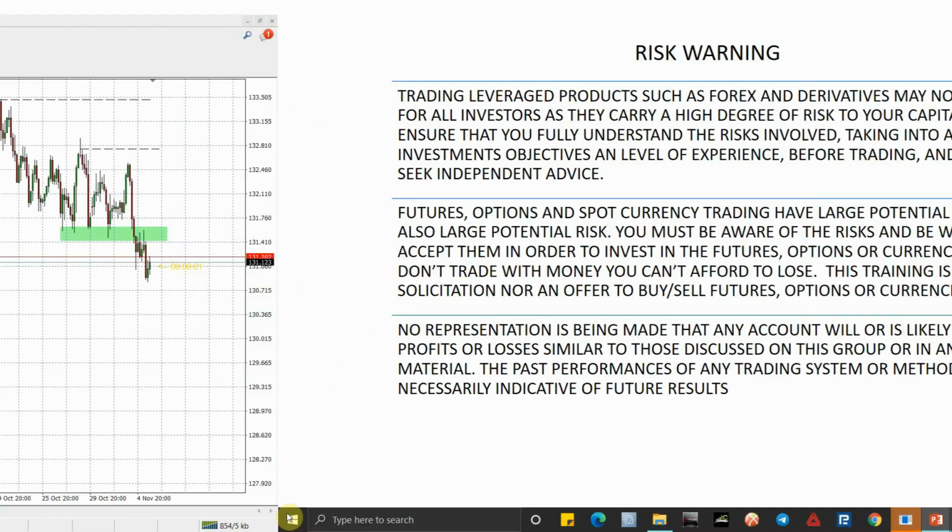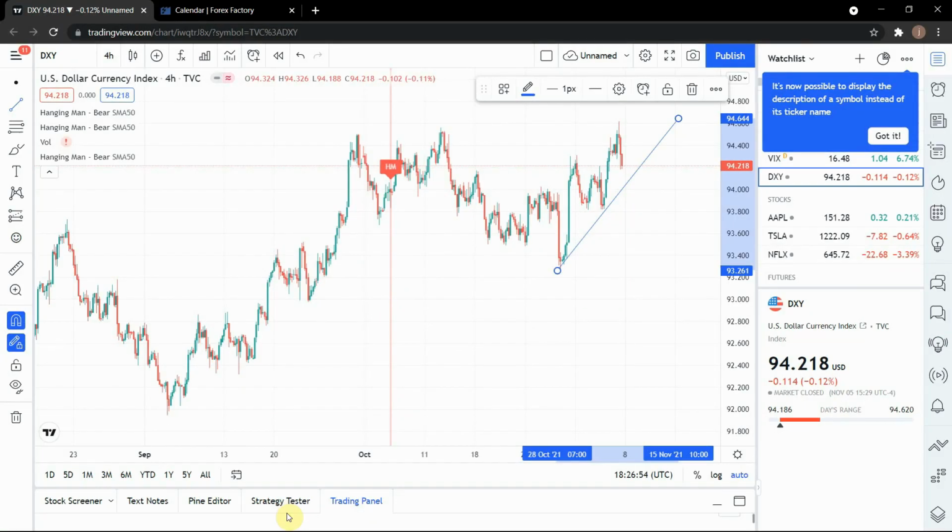Moving on to the DXY, because most of the pairs we'll be analyzing today are pairs to the dollar. We want to know the strength of the dollar before proceeding. As we analyzed last week, we had a BMS here, and we spoke about having a nice retracement to this level before the continuation of the trend, which is actually going on. This week we're expecting a pretty nice retracement back to the same trend line, as it's forming a channel as it goes on.